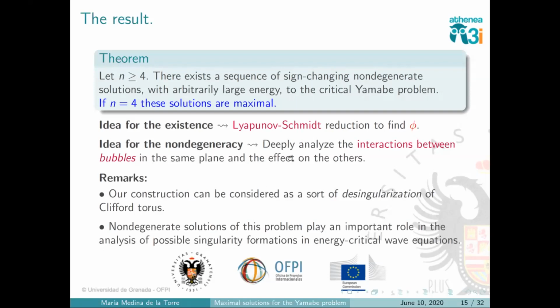And well, in analogy with the beginning, when I said that their construction was like a desingularization of the equator, this can be seen as the desingularization of the Clifford torus, because in the limit we would have something like a Dirac delta on one circle in the 1-2 plane and another circle in the 3-4 plane.